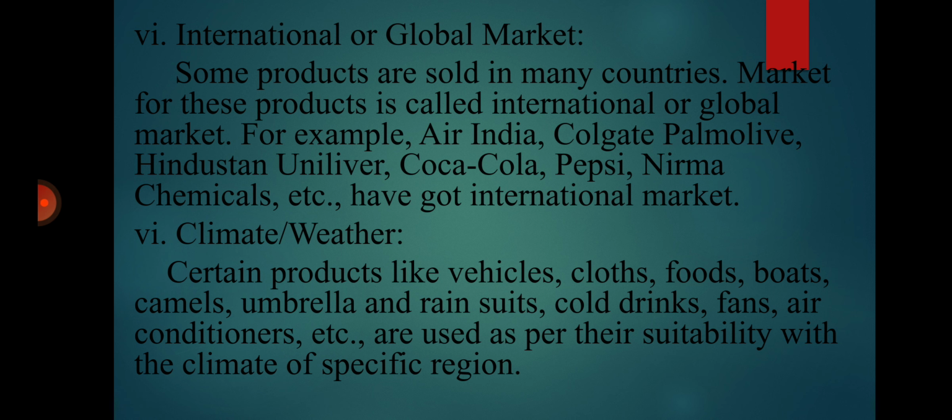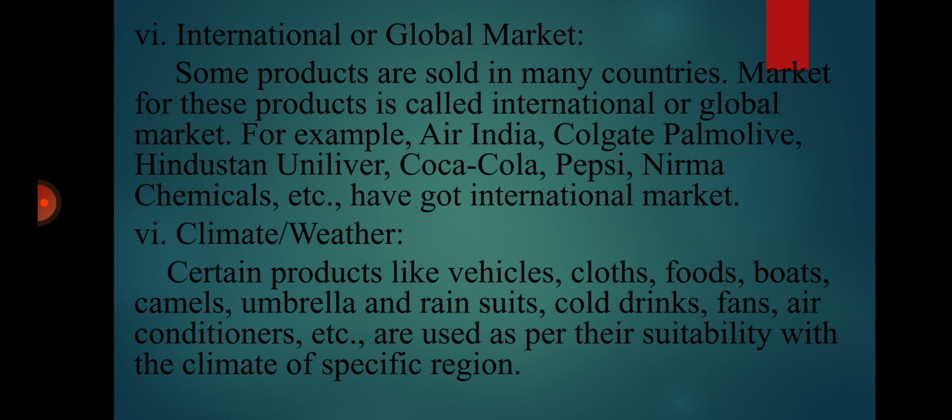For example, there will be more demand for products like cold drinks, fans and air conditioners in areas where there is more temperature. And certain products like umbrellas, raincoats, etc. will be more in demand in areas with more rainfall.